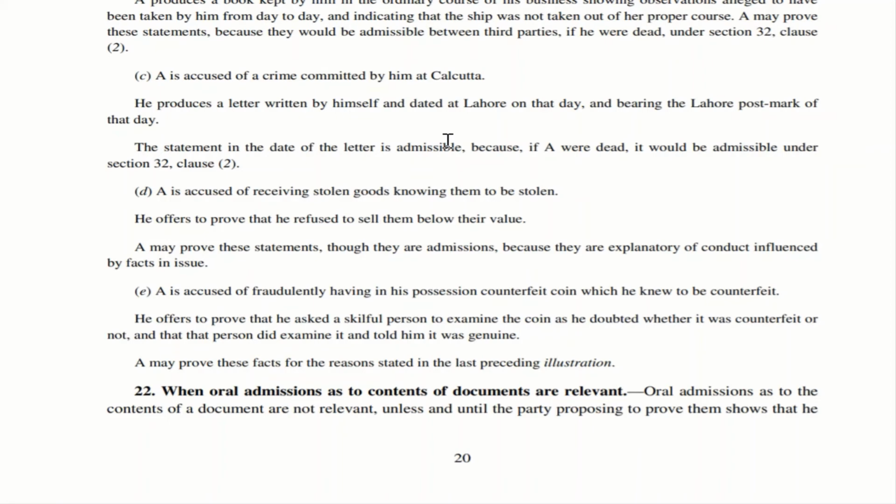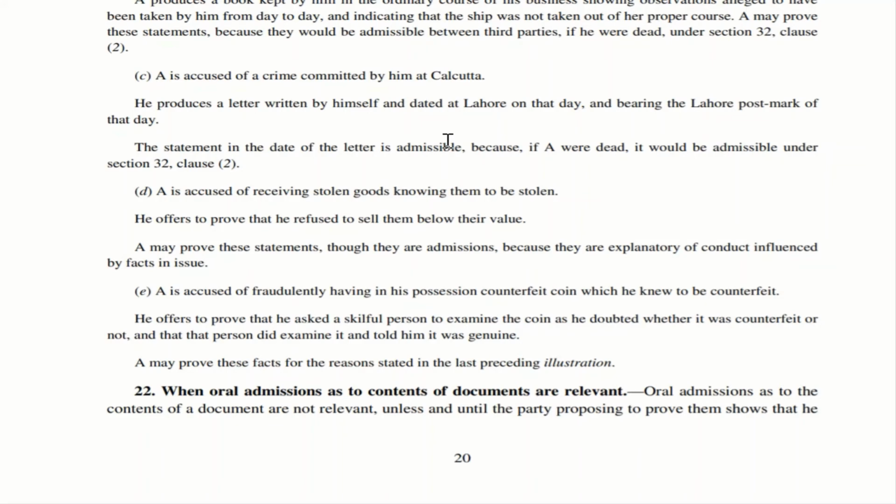As you all know, whichever post office you put your post in, a seal would be put on that post. So there is a post which is from Lahore. Lahore post office has put a seal in that letter. So he is showing this letter to the court, saying that, see, I was in Lahore at the time when this offense occurred. He produces a letter.